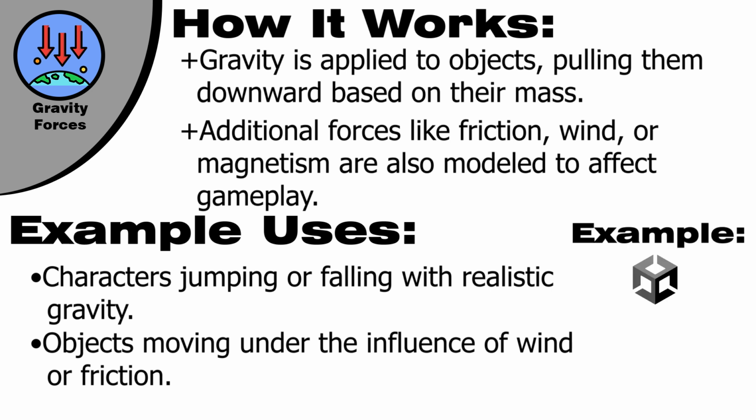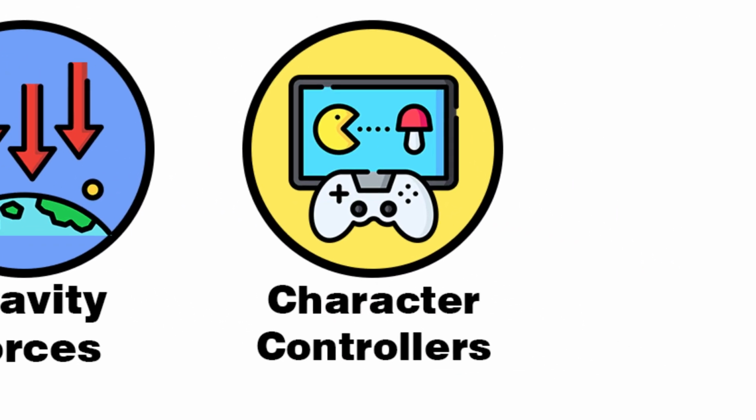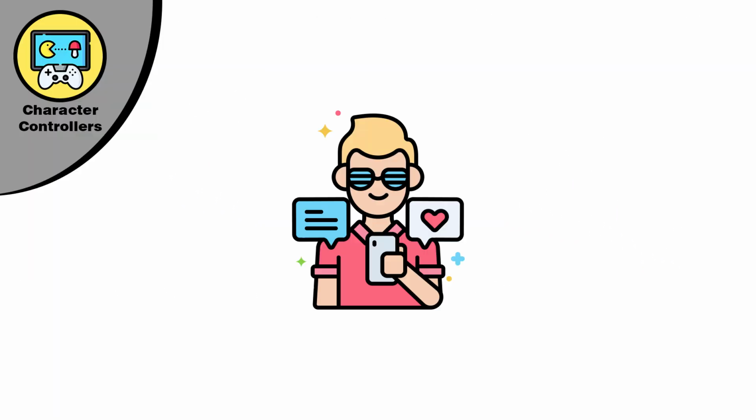Example: Unity physics engine. Why it matters? Gravity and forces make movement feel natural and provide the foundation for many interactive gameplay mechanics. Character controllers. Character controllers allow developers to create realistic character movement and interaction with the environment.